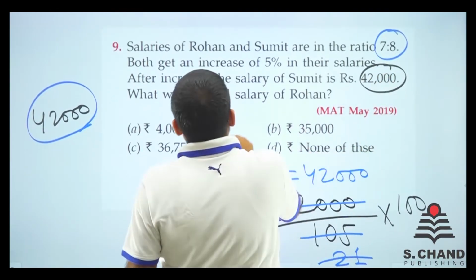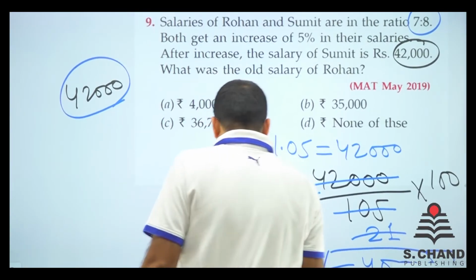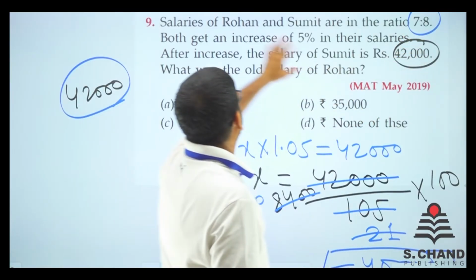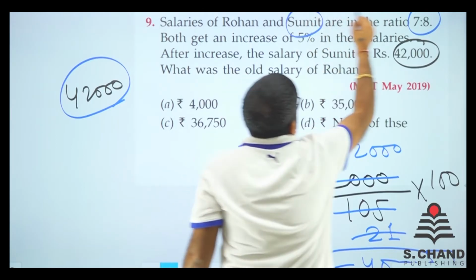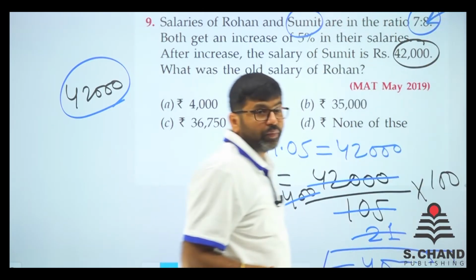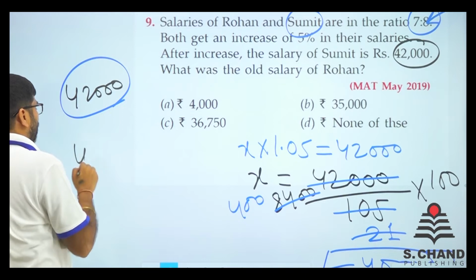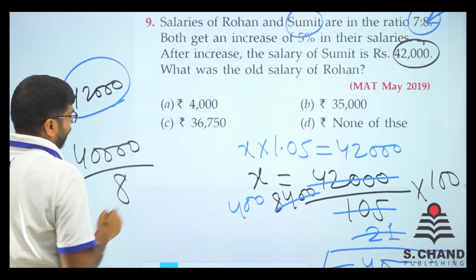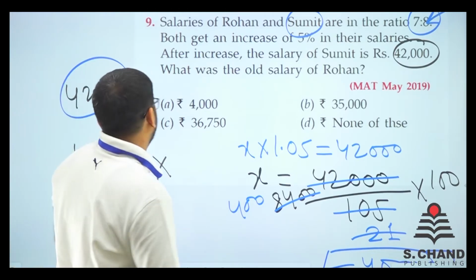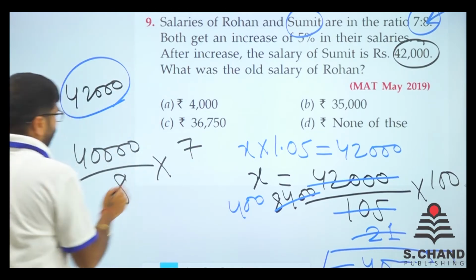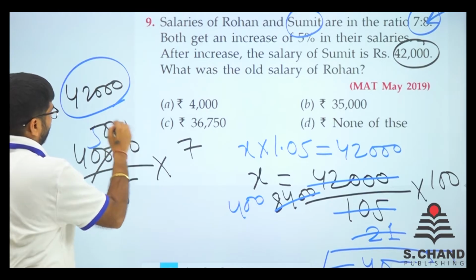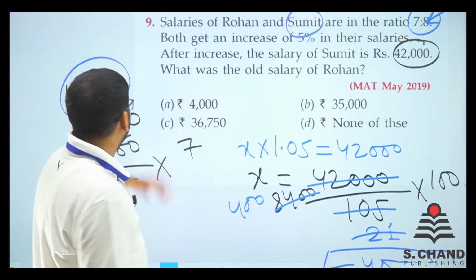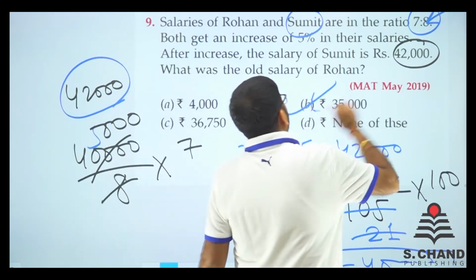Now what is asked? Rohan's old salary, right? So now this 40,000, 7:8. Sumit's salary is the 8 part. So when I divide that 40,000, the old salary of Sumit, by the 8th part, we need to know the 7 parts of it, right? So 8 is 5 times, 5,000, right? And 5,000 into 7 is 35,000. So here we go, 35,000.